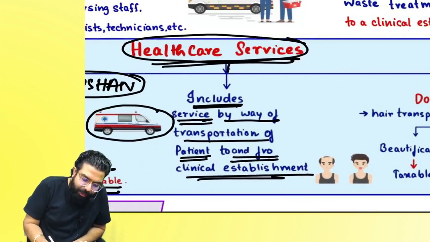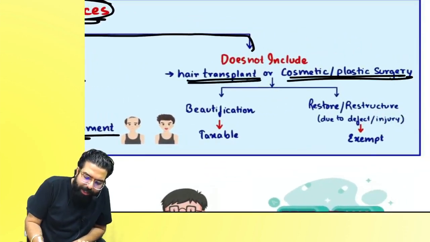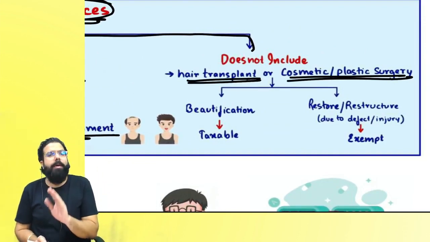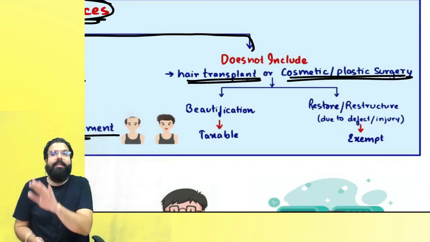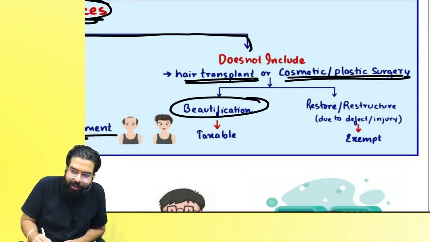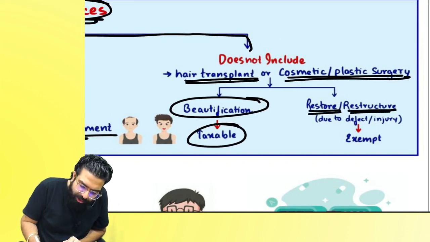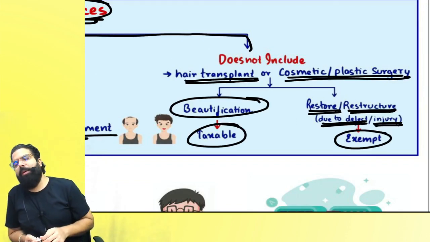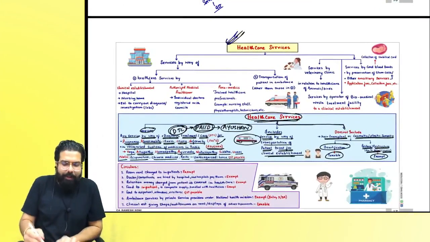Sir, healthcare services does not include hair transplant or cosmetic surgery. Always remember, cosmetic plastic surgery is not included in healthcare. If it is done for beautification, then it is not healthcare, it is taxable. But if it is done to restore or restructure a defect or injury, then it is healthcare, which shall be exempted. Are we clear, everyone? Now, healthcare services means what?